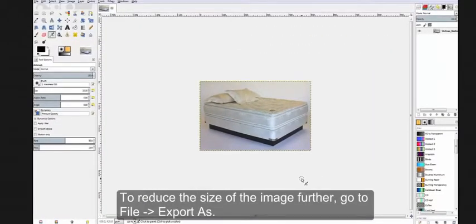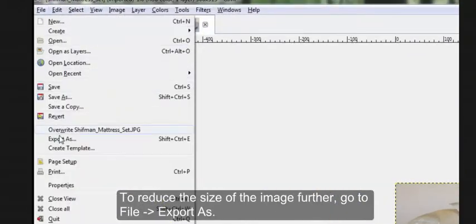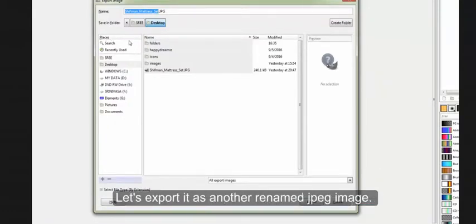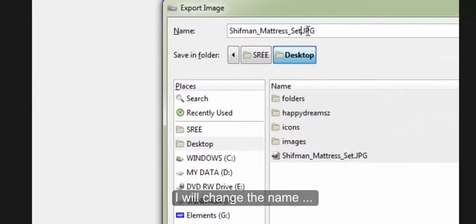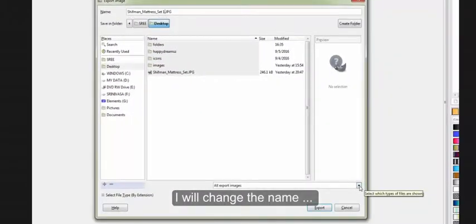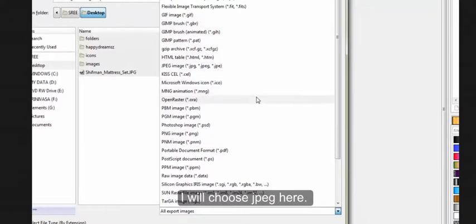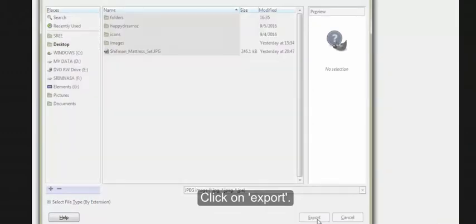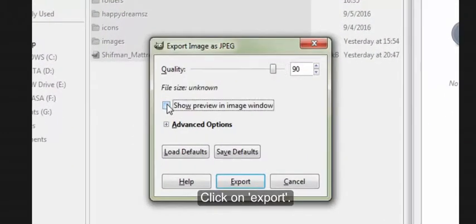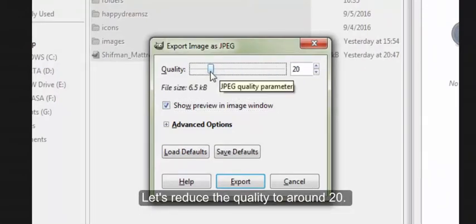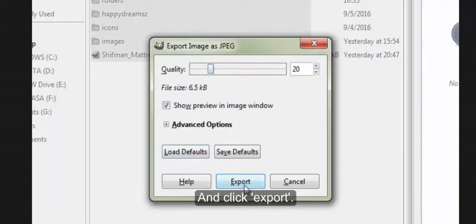To reduce the size of the image further, go to File, Export As. The image is a JPEG image. Let's export it as another renamed JPEG image. I will change the name. I'll choose JPEG here. Click on Export. Let's reduce the quality to around 20 and click Export.